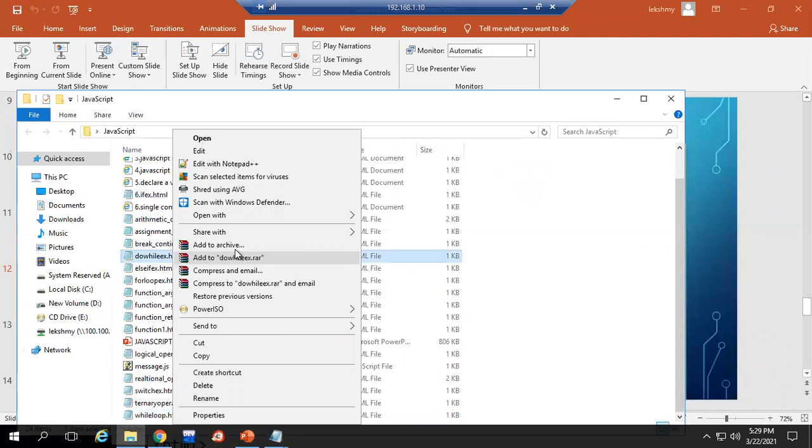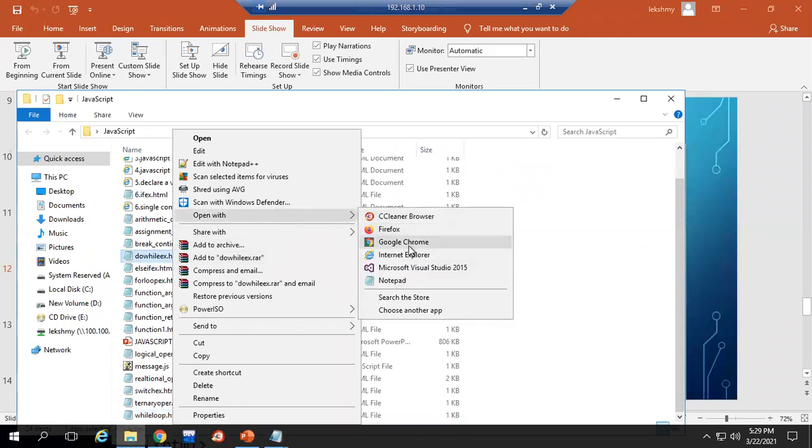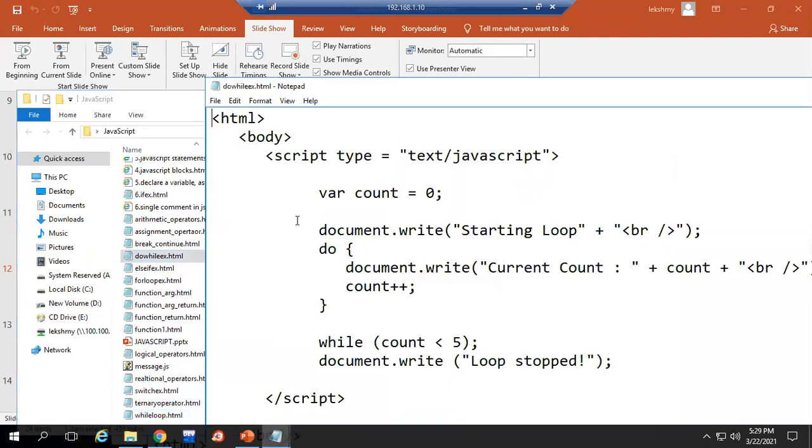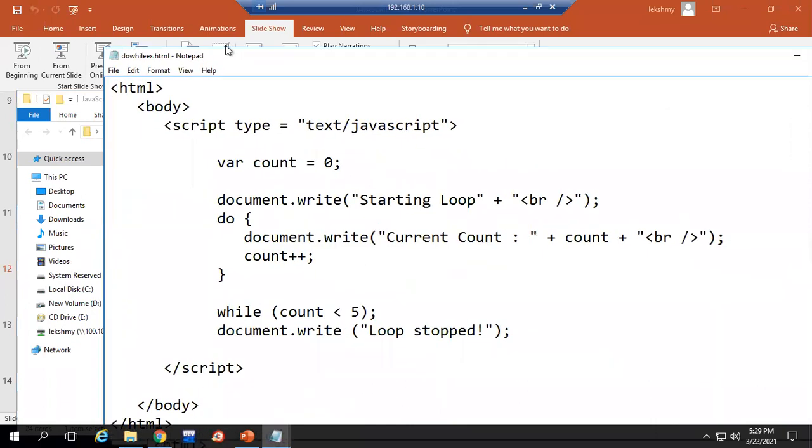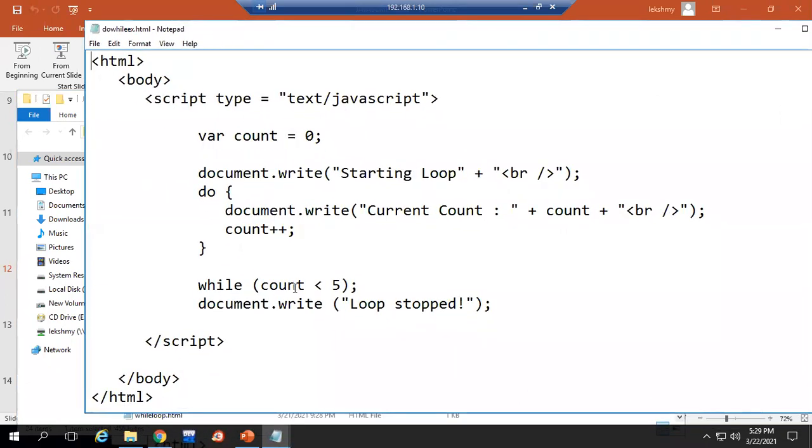See the example for this. Same example we have done using do while syntax. That's it. So here variable count is 0. We are printing what is the count value. Count is incrementing. So all these things are inside the do block.